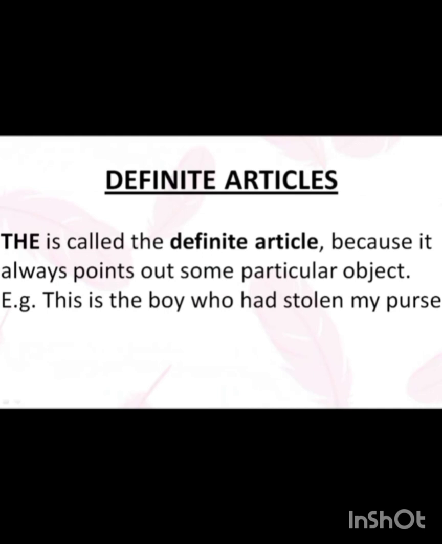Now, what are definite articles? The is called the definite article. And why so? Because it is pointing out a particular object or thing. Now, look at this example. This is the boy who had stolen my purse. So, you are pointing out the boy. Therefore, you have used the boy.